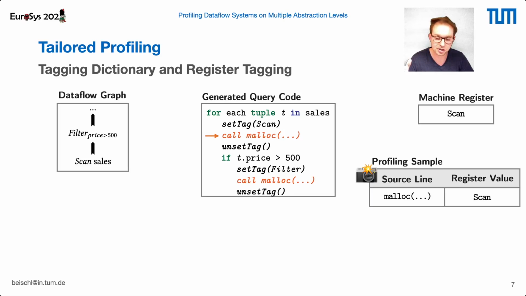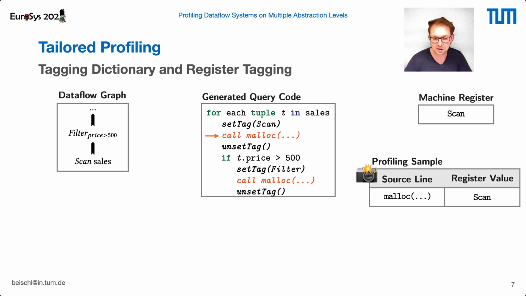And as this machine register contains a unique identification tag, if we have such a sample of a shared location, and we see in the tagging dictionary we have multiple potential operators, all we need to do is have a look into the also recorded tag of this machine register. Then we know exactly who called it. The nice thing is that most profiling tools already support recording contents of machine registers, so we don't need to change the profiling tools itself.